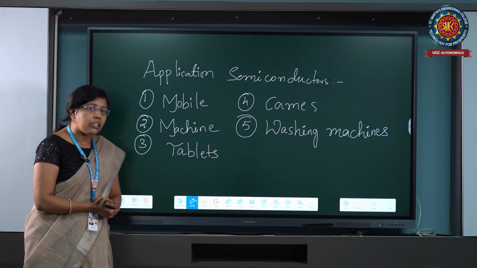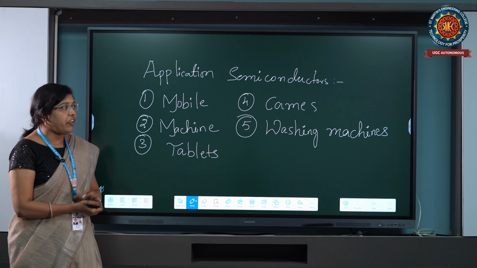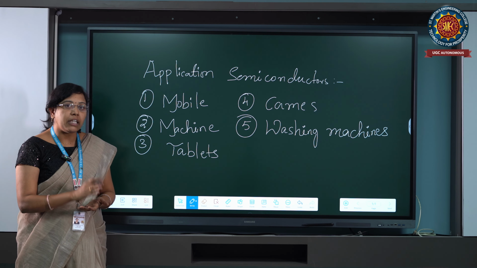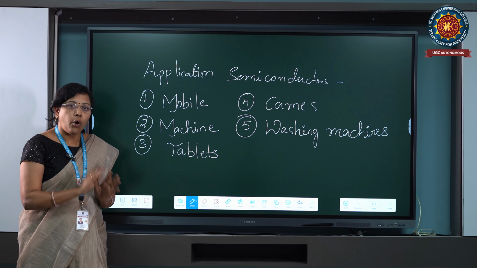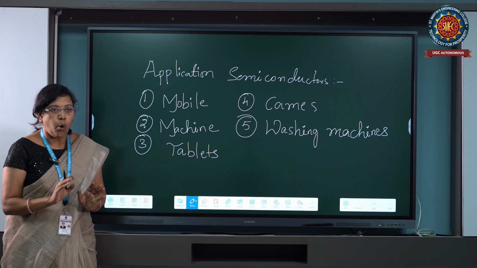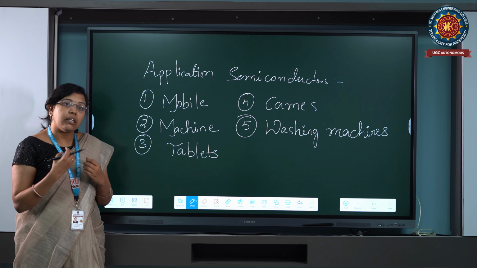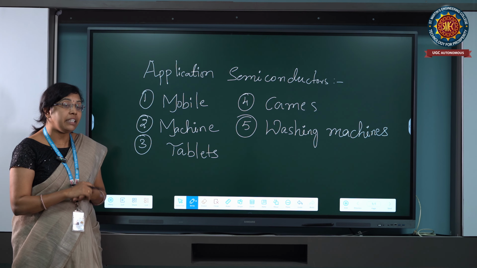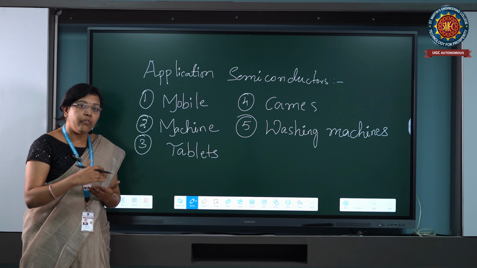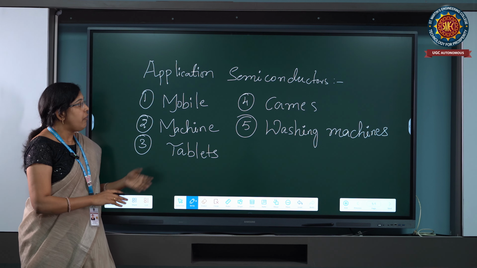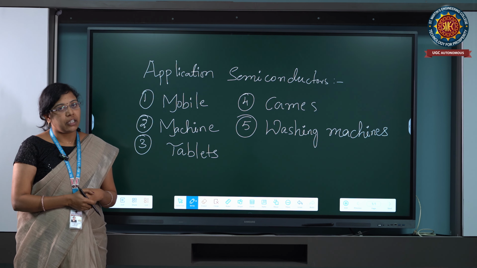Okay, how can we discuss the properties? If we want to use a material anywhere, we have to see the properties of the material. First we know the meaning of semiconductor. Then after that we want to see the properties. When we know the properties, then we can decide where to go. That's why we need to discuss the properties of the semiconductor material.